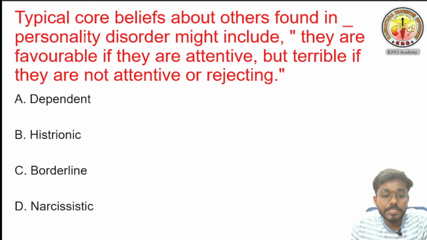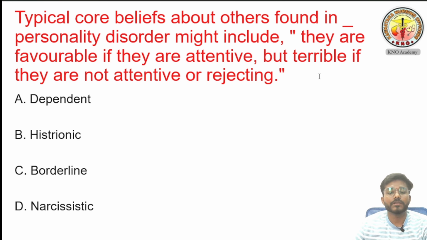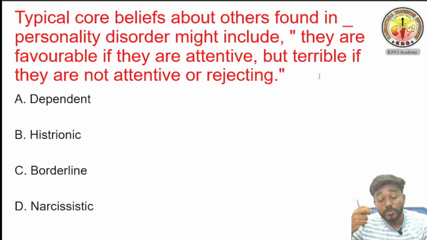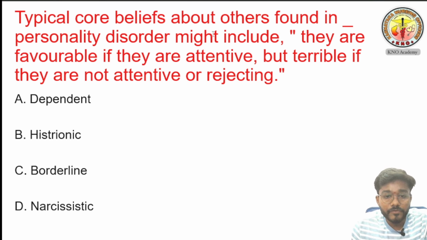So the next question is, typical core beliefs about others found in dash personality disorder might include they are favorable if they are attentive but terrible if they are not attentive or rejecting. See, in this question you are just going to find the word.